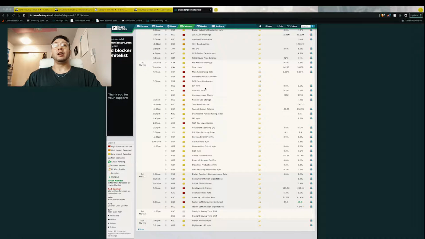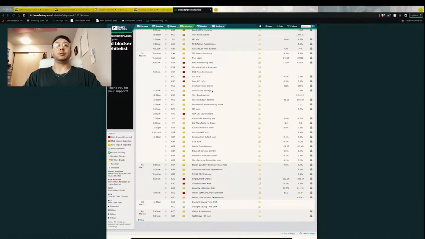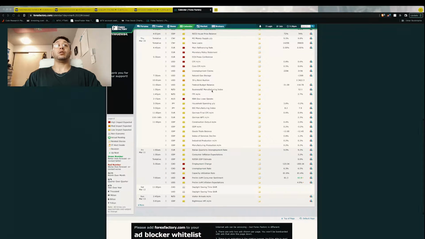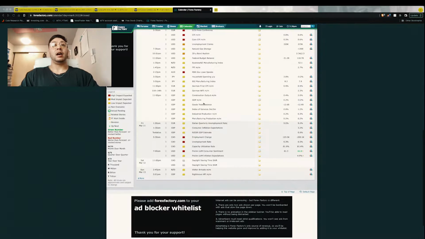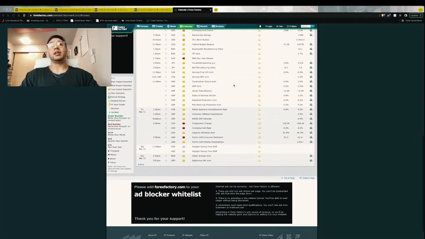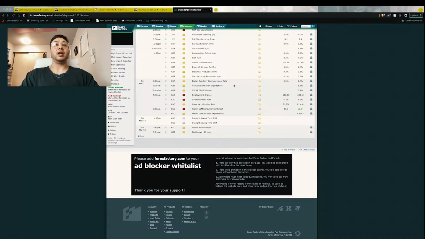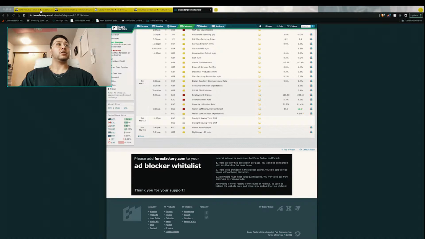We have monetary policy statement for the European Central Bank, and then shortly after we have the European Central Bank press conference, as well as core consumer price index, consumer price index, and then later that afternoon we have the Reserve Bank of Australia, Governor Lowe speaking again. On Friday there is Canadian dollar unemployment rates, and that's about all the high impact news for the week.